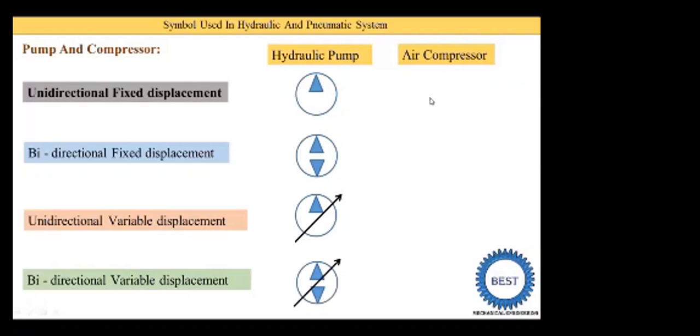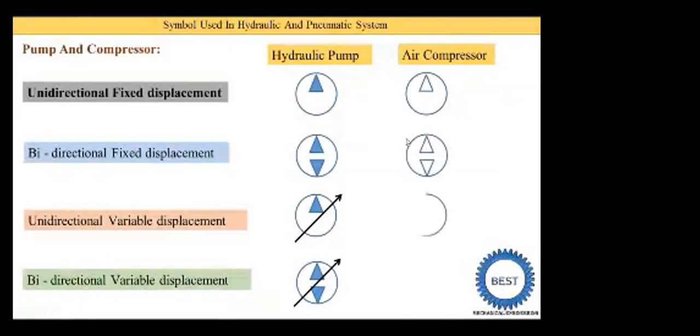Now, in a pneumatic system we use the air compressor. In an air compressor, the same symbol is used. Suppose the first type of air compressor is the unidirectional fixed displacement air compressor. Then we draw the same symbol as the pump, but the triangle is empty. Why is the triangle empty? Because we store air in some place or vessel, and we are not able to see that air there. Air is everywhere, so these triangles are empty. Similarly, in bidirectional fixed displacement, we draw two empty triangles.